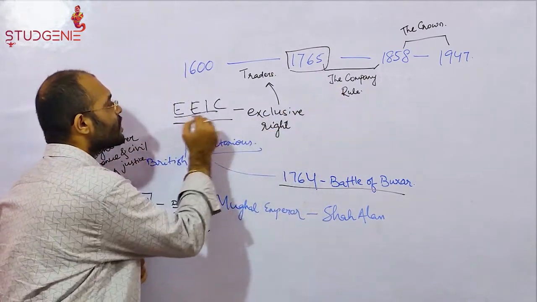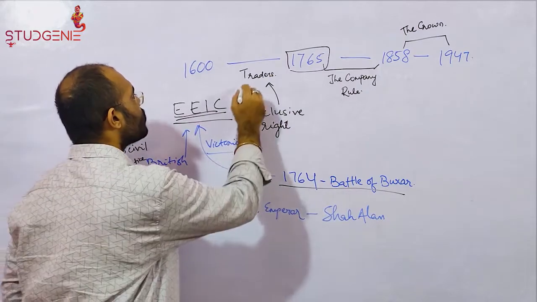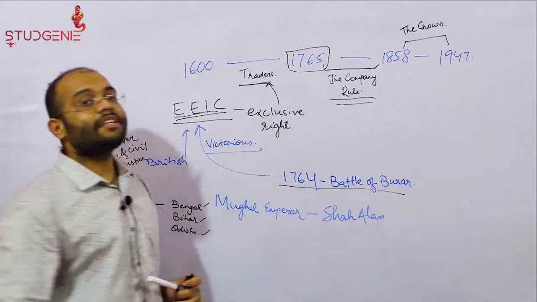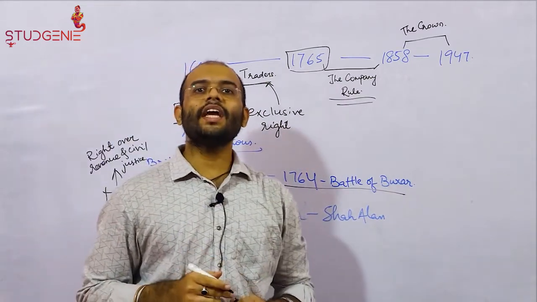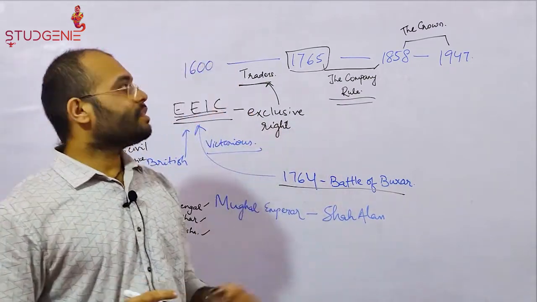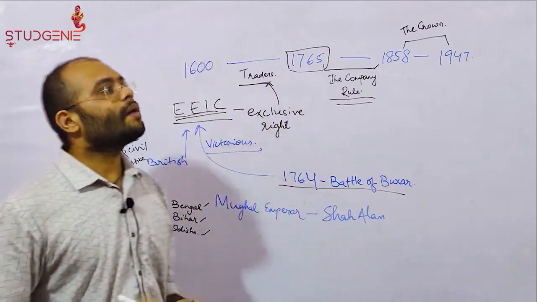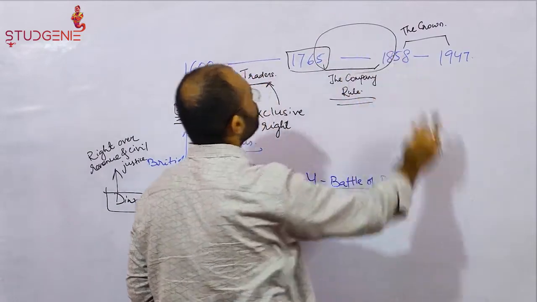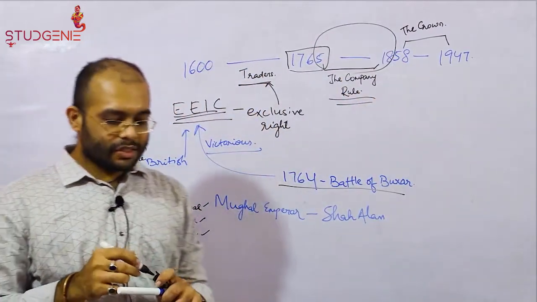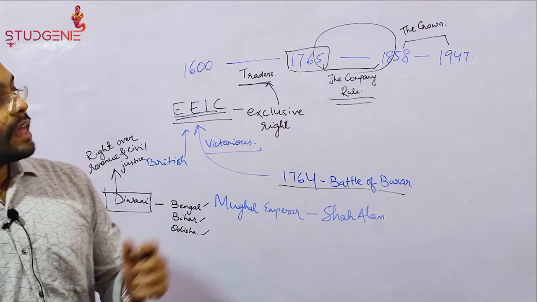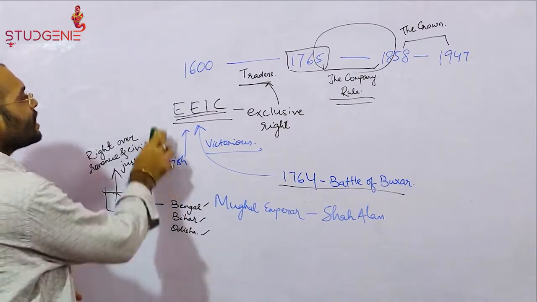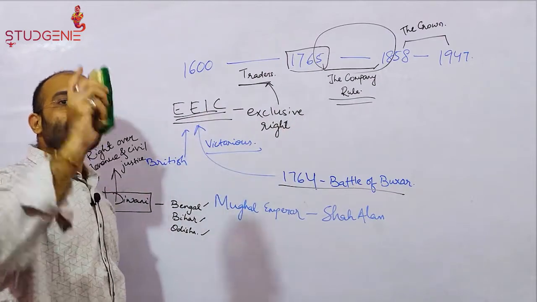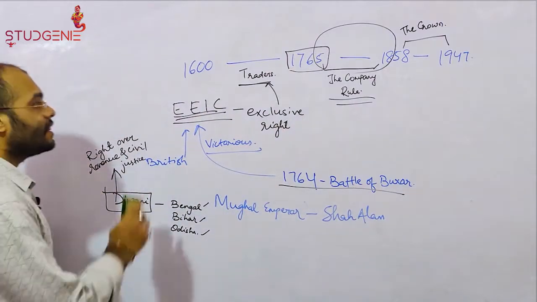The English East India Company, which was earlier functioning merely as traders, has now emerged as a territorial power controlling and administering the British possessions in India. Hence, the period from 1765 to 1858 is called the company rule, because the English East India Company was ruling over the British territorial possessions in India in that meantime.